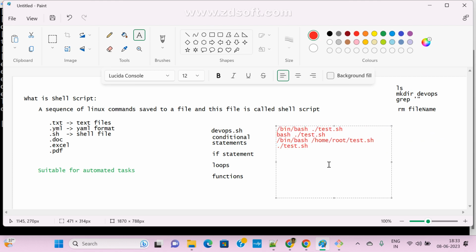This is the default shell, it will execute. So what does default shell mean? That is bash only, guys.